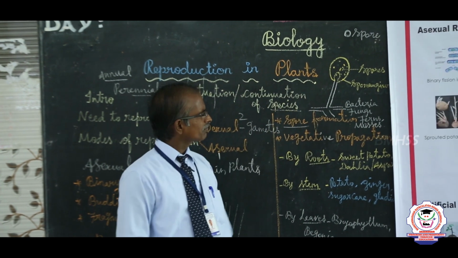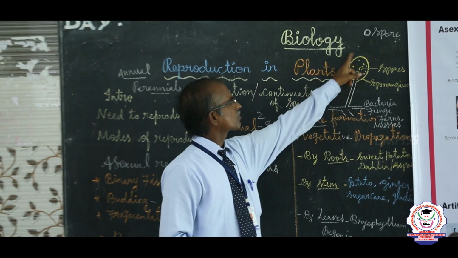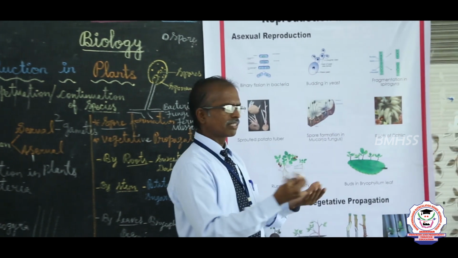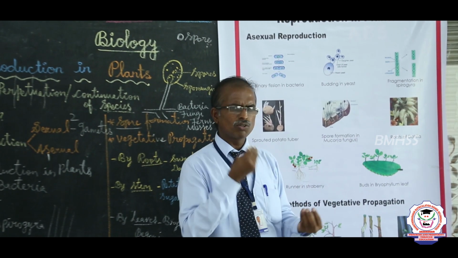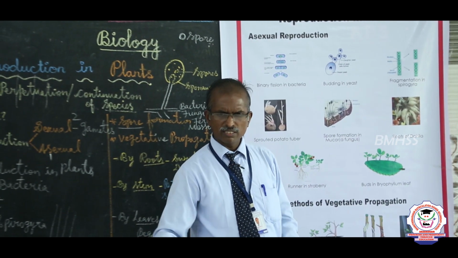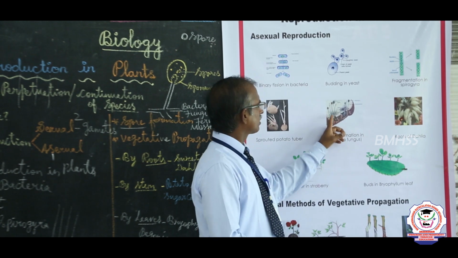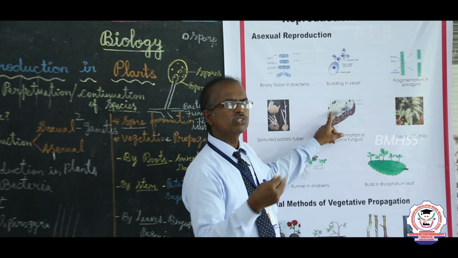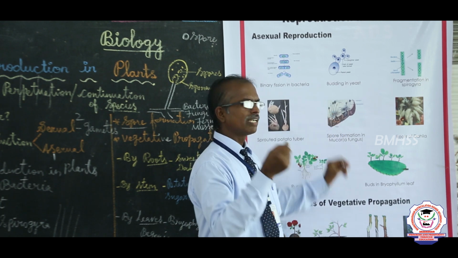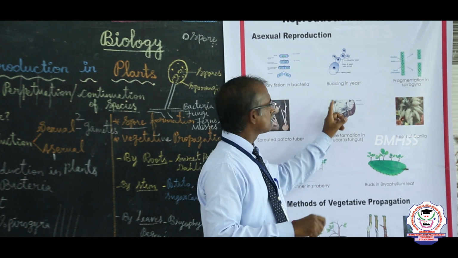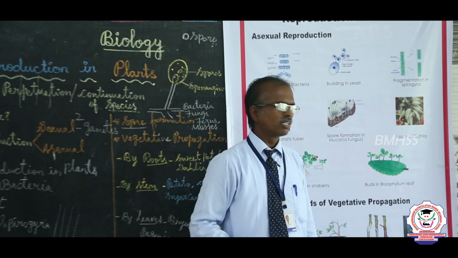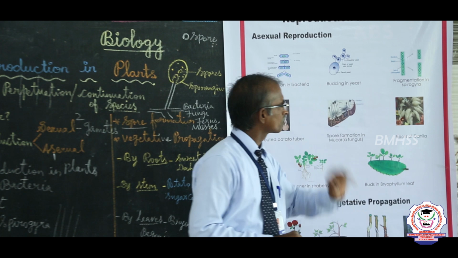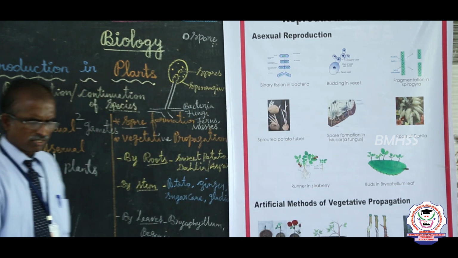Now we take fungi. This is a fungus, bread mold. If we leave a piece of bread, without eating it, in any place, within one or two days it shows a blackish structure, a powder-like fungus. This fungus produces spores. This method of reproduction is called spore formation. Spore formation. Do you understand?